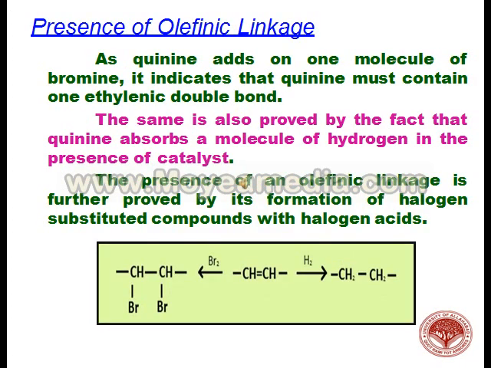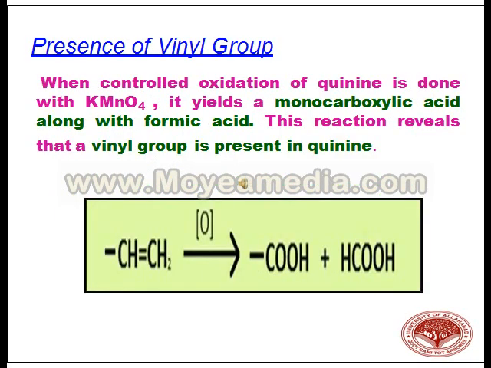The presence of an olefinic linkage in quinine is confirmed by addition of bromine and hydrogen in the presence of the catalyst platinum. It proves that quinine has an olefinic linkage, and further the addition of a halogen substituted compound also confirms the presence of the olefinic linkage. The presence of a vinyl group in quinine is confirmed by its oxidation with KMnO4, which yields a monocarboxylic acid along with formic acid. This reaction reveals that a vinyl group is present in quinine.